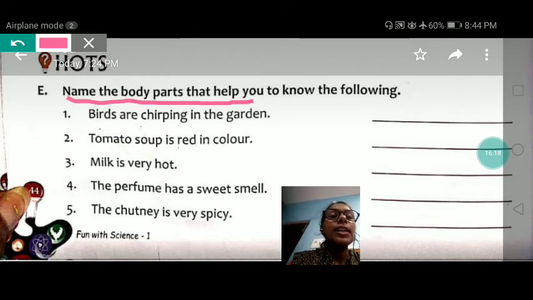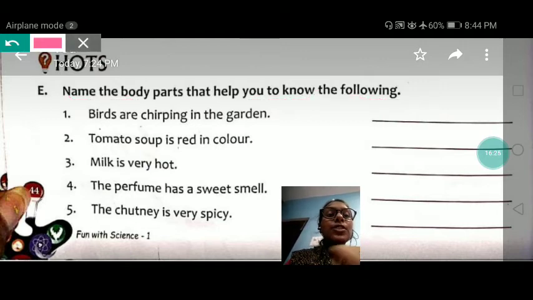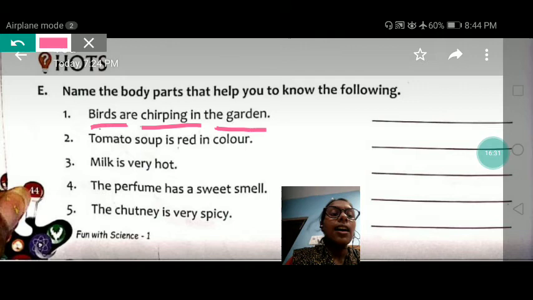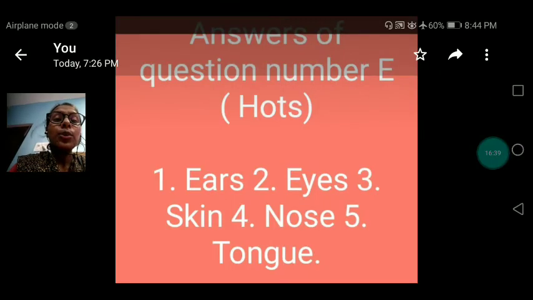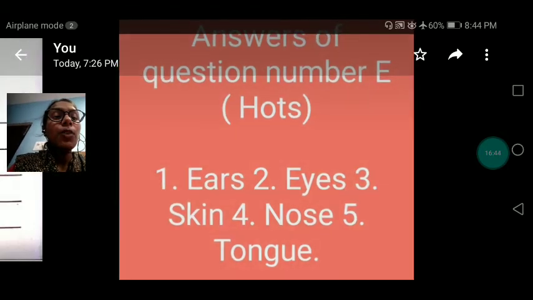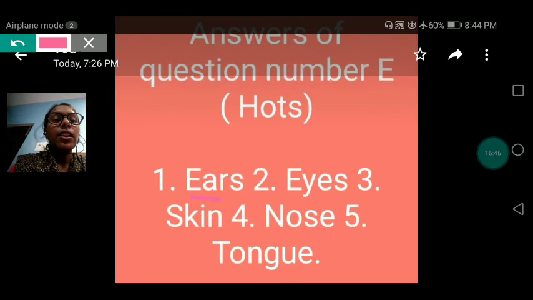Now my dear, in HOTS question number E of page number 44, what do we have to do? Name the body parts that help you to know the following things. Okay? Let's read. The first question is, birds are chirping in the garden. What will be the answer? How can we know this? With the help of our ears we can hear that the birds are chirping in the garden. Okay? Next.